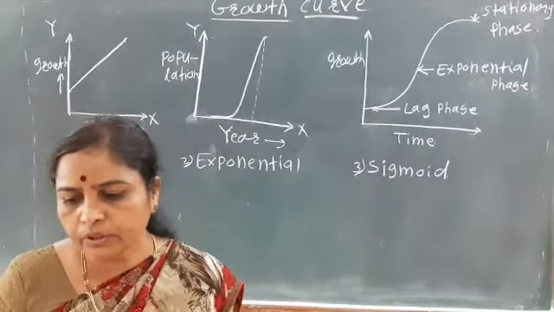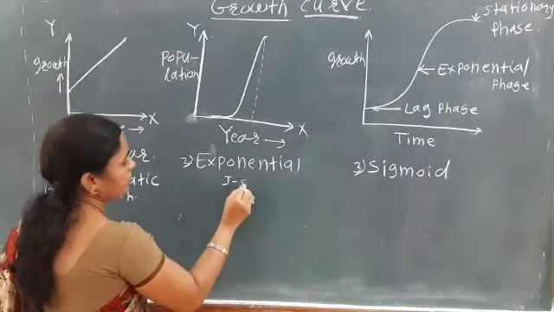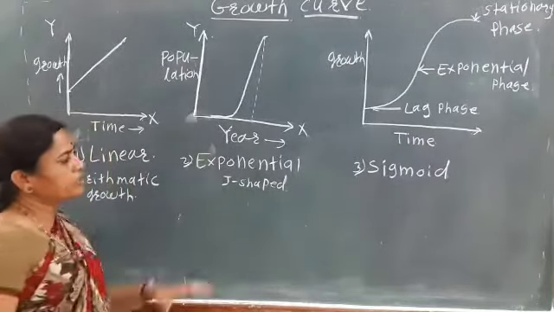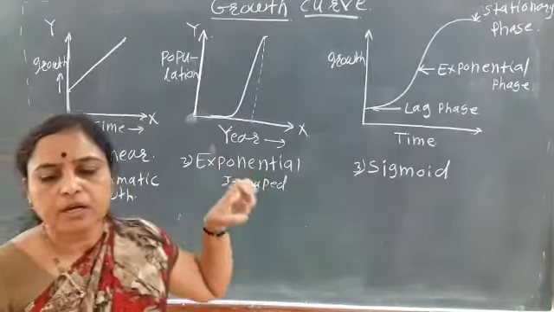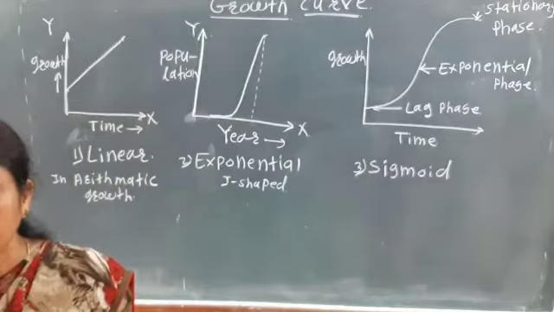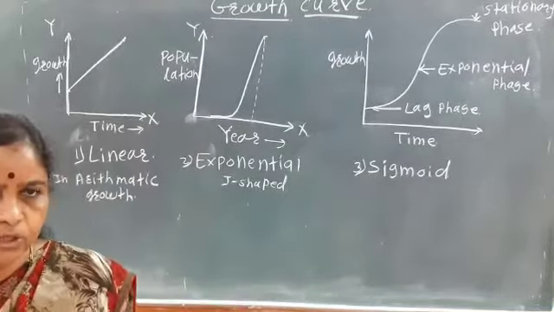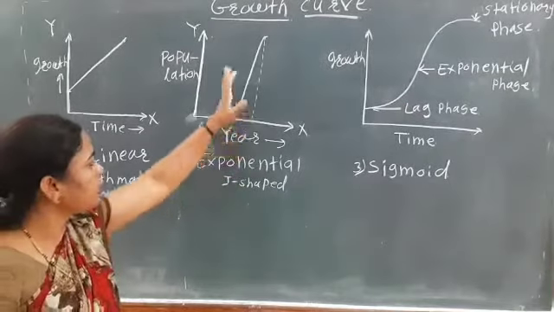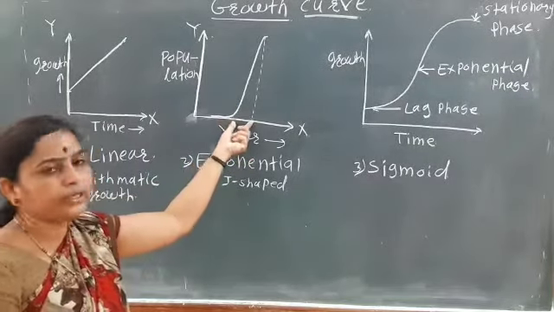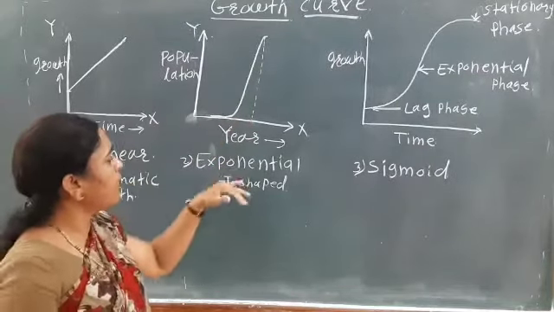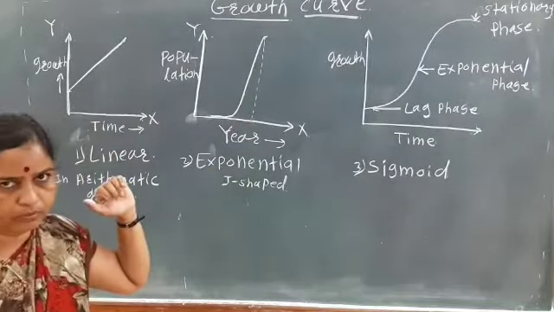So here it mainly shows the J-shaped structure. Exponential means a tremendous growth, a sudden growth in the population within few years. Okay, this curve is known as the exponential curve.